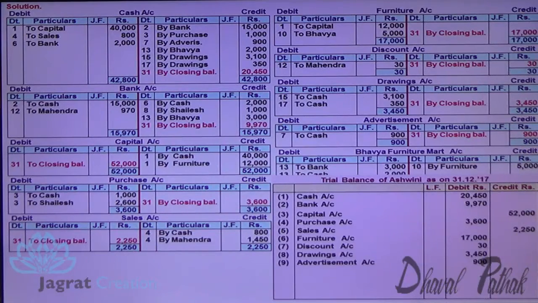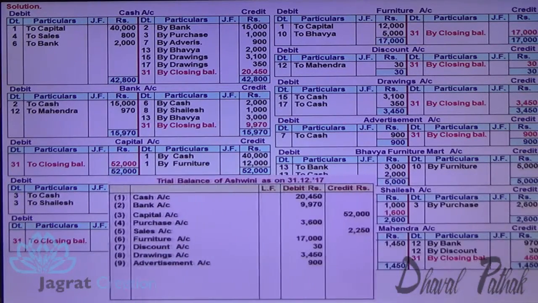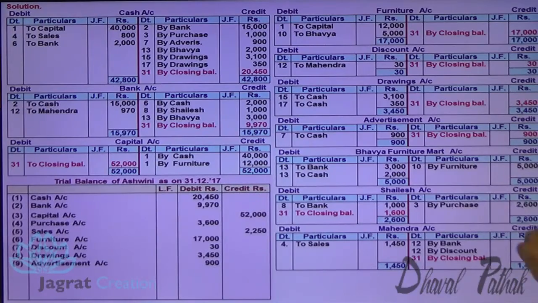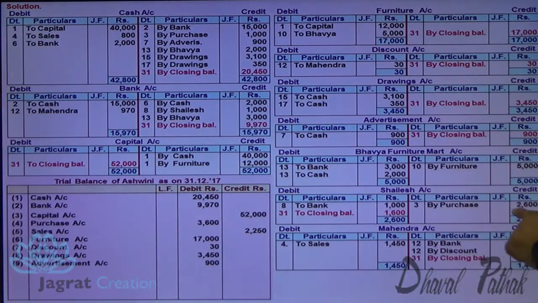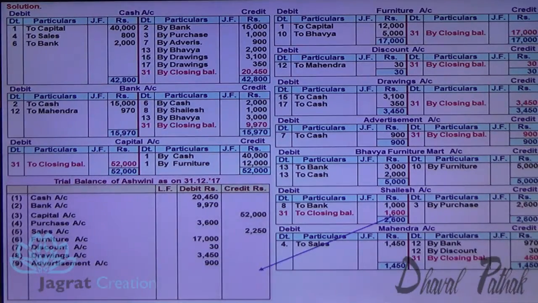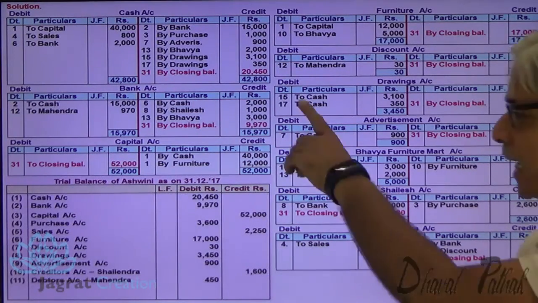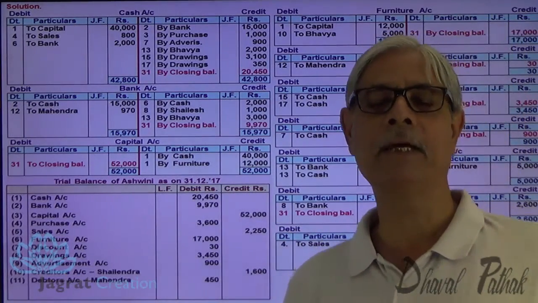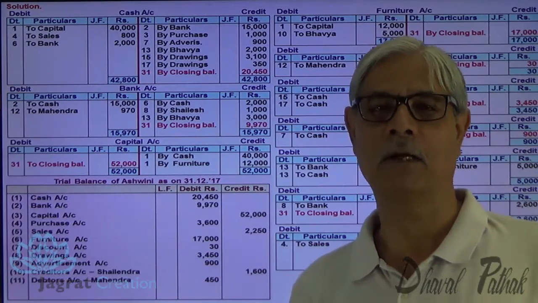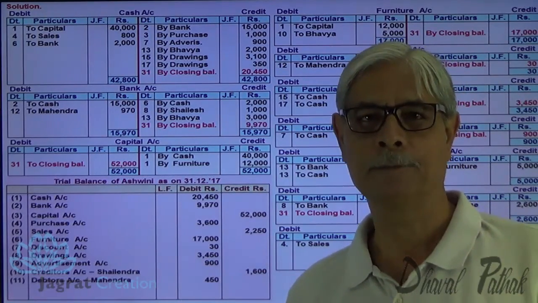Then comes Bhavya Furniture Mart account, but it is closed. No balance is there in this Bhavya Furniture Mart because the total of both sides is the same. Shailesh account credit balance 1,600. Mahendra account debit balance 450. This is how I have recorded all the balances in this trial balance. It is a summary of all the balances of ledger accounts including cash and bank balance.